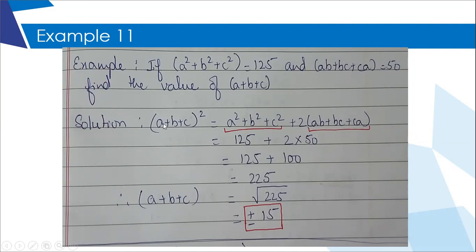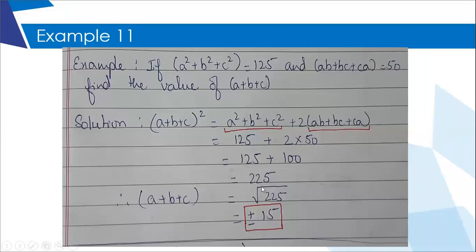But you have to keep in mind that this 225 is the value of a plus b plus c whole square, but they want the value of a plus b plus c, not whole square. So if I remove the square from one side, I need to put a square root on the other side. Always it happens like this. If a square is removed from one side of the equation, a square root comes on the other side.